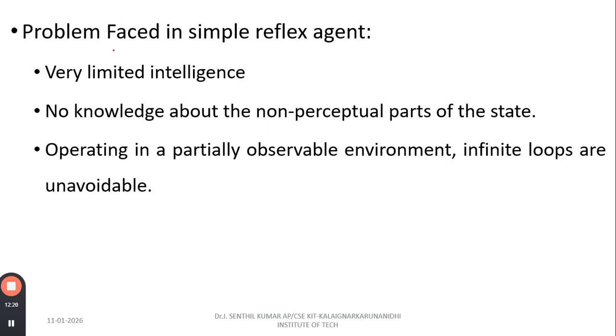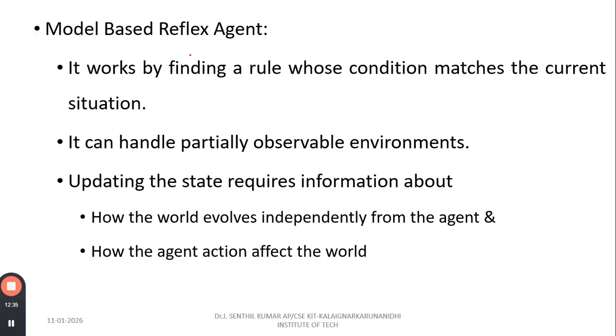Next, we are going to see the problems faced in simple reflex agents: very limited intelligence, no knowledge about the non-perceptual part of the state, operating in partially observable environments, and infinite loops that are unavoidable. Next, we are going to see model-based reflex agents. They work fine on rules whose condition matches the current situation.